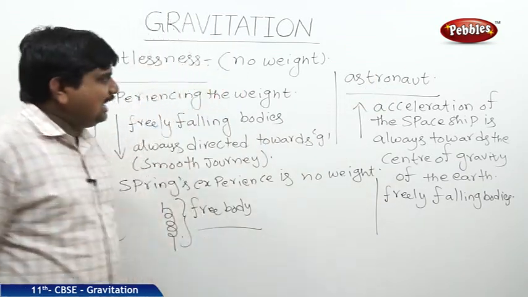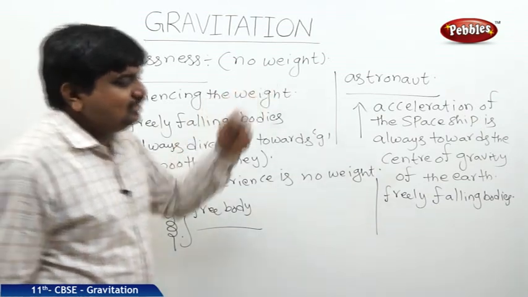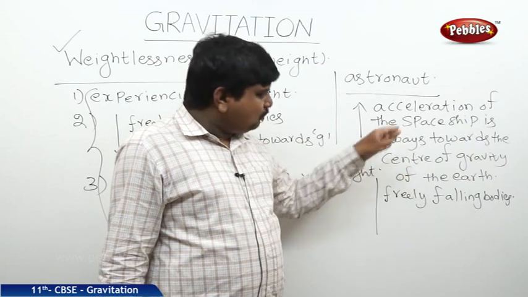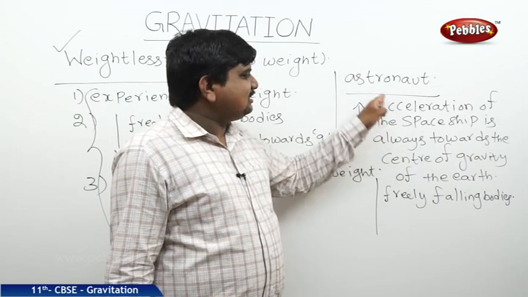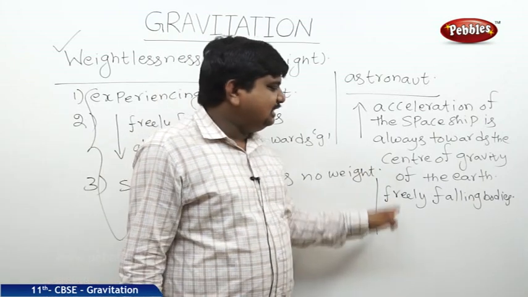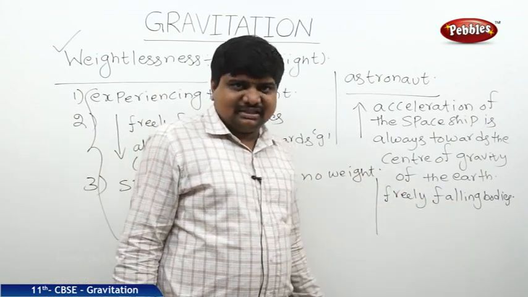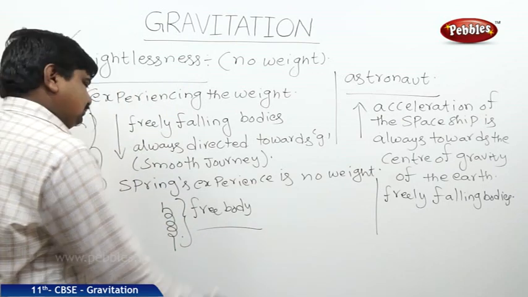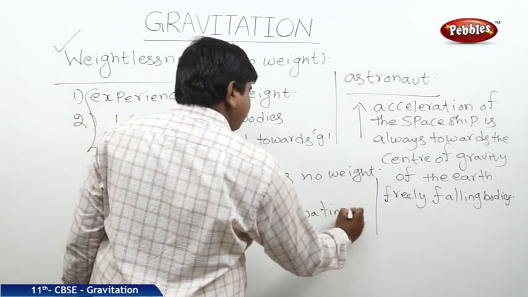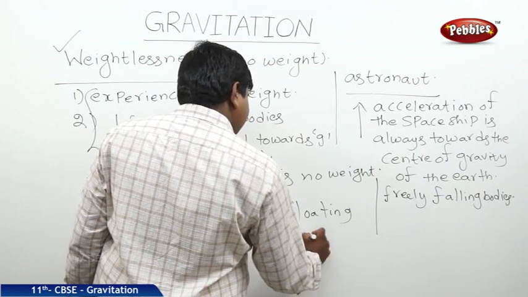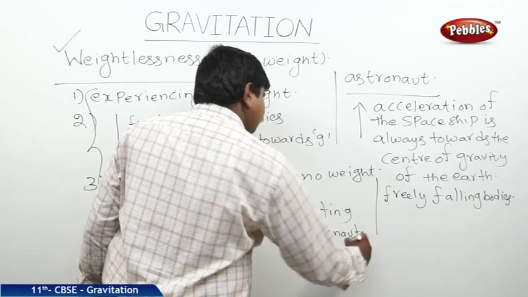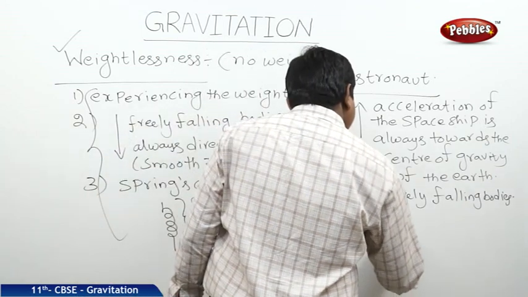What is the reason behind the weightlessness feeling of the astronauts? Because the acceleration of the spaceship toward the center of gravity is always fixed. That's why they feel the weightlessness situation. This causes the floating of astronauts as well as spaceships.